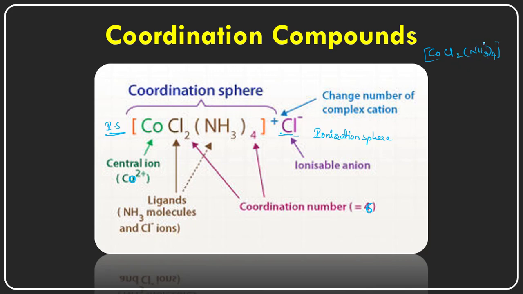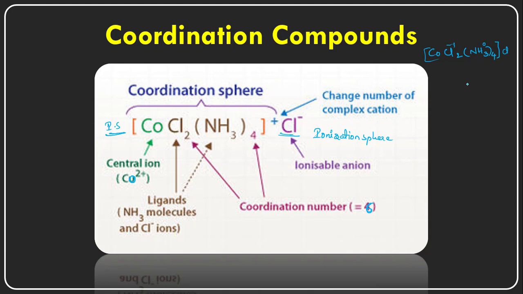These ammonias are the neutral ligands. And these are the anionic ligands which carry the -1 oxidation state. And there is another ligand outside the square bracket, right? So this is the particular complex. This same complex I have written over here.